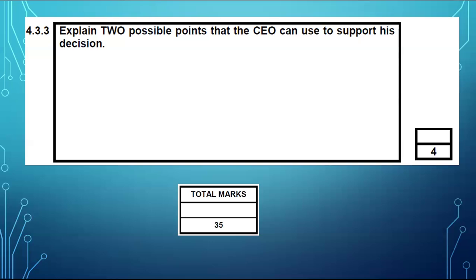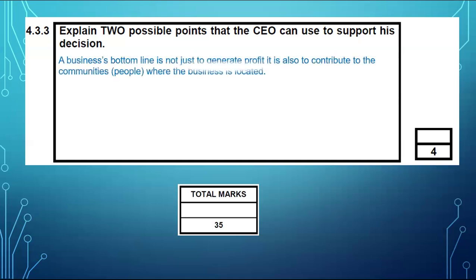Hence, they say people must also benefit from this. And guys, it doesn't take a lot of money. It's just that South African businessmen are just greedy. Okay. You can still take your 100 million rand, but at least take 1 million rand and give it to the people. Build nice houses, build nice roads for them, and employ their kids. Because, I mean, you are just there on their doorsteps. Do something. So, hence, here, we have a business whose bottom line is not just to generate profit, it is also to contribute to the communities where the business is located.